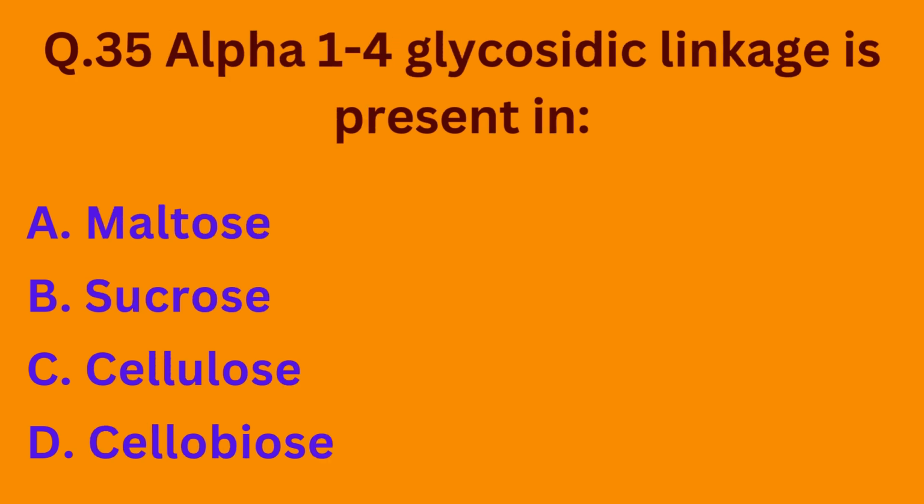Question number 35. Alpha 1,4 glycosidic linkage is present in: option A, maltose; option B, sucrose; option C, cellulose; option D, cellobiose. So alpha 1,4 glycosidic linkage is present in maltose. So the correct option is option A.